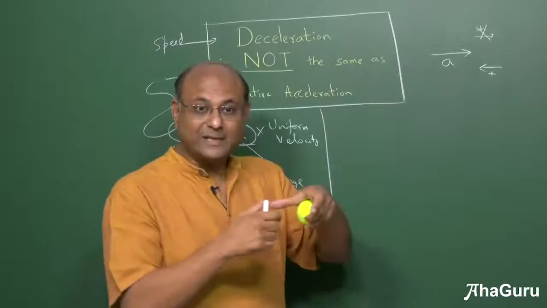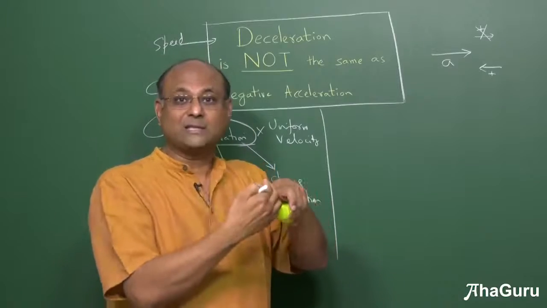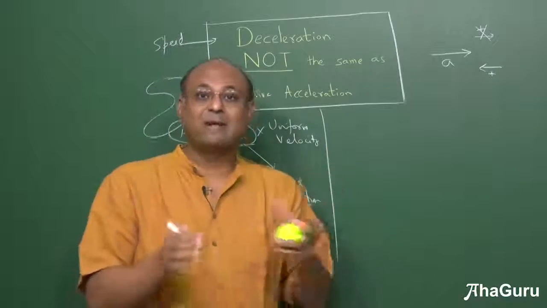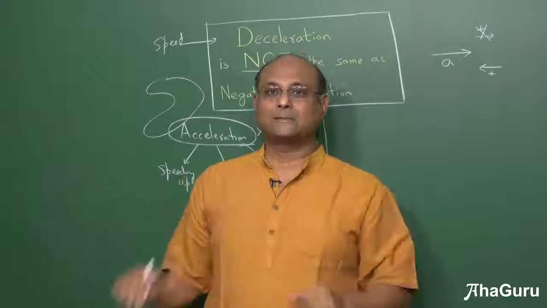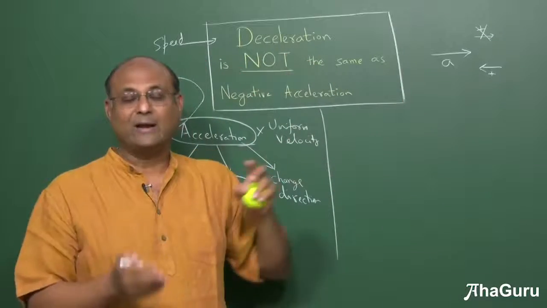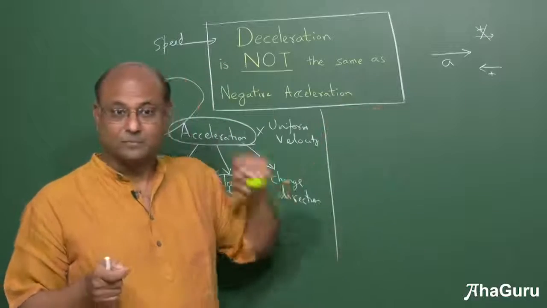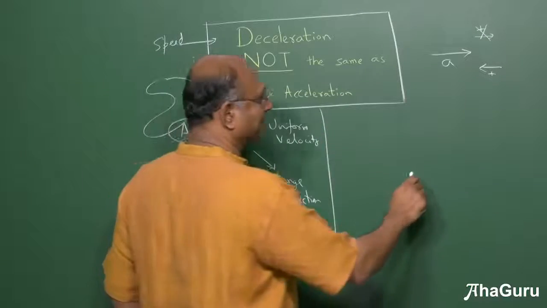It is talking about speed, it's not talking about velocity. So whenever you say you have deceleration, you will never say you have a -3 meter per second square deceleration. You are just giving the magnitude of the acceleration and you are saying that this fellow is slowing down, the speed is coming down. Okay, let us take an example.